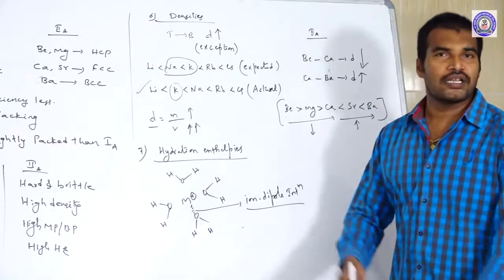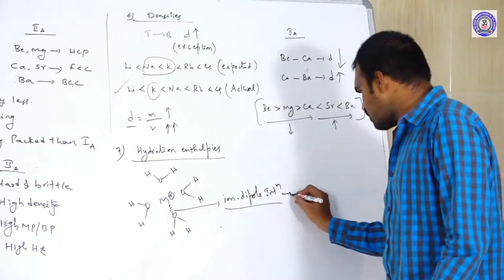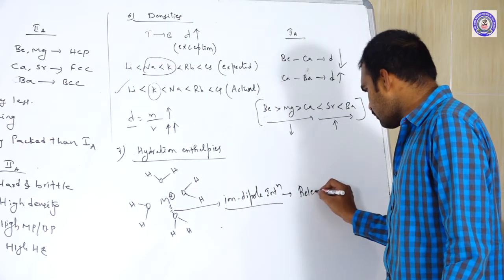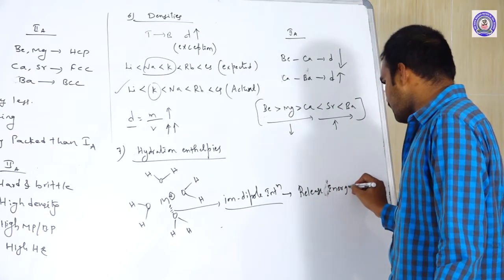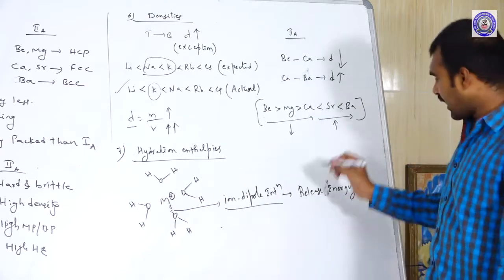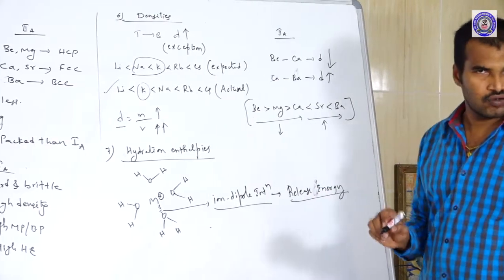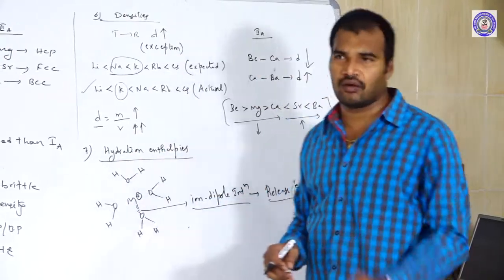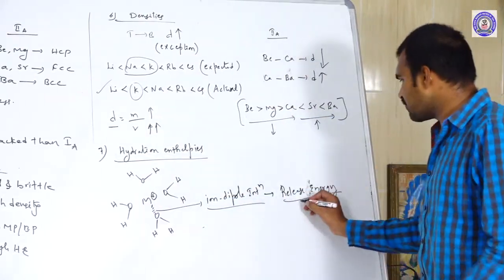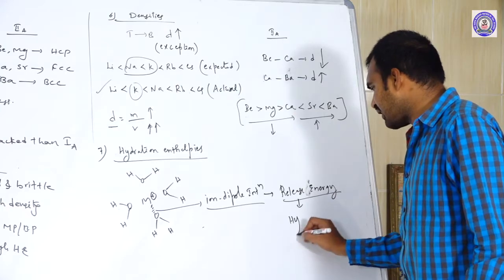Because of these ion dipole interactions, energy is released. The energy released after the solvent molecule surrounds the cation or metal ion, that energy we call what? Hydration energy.